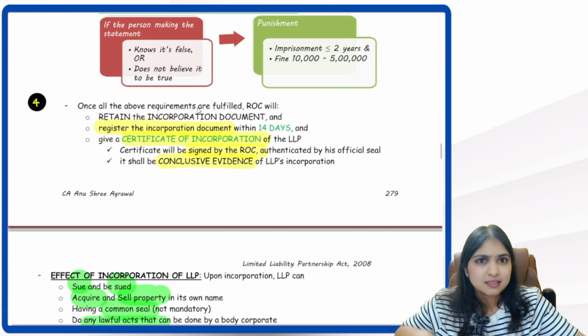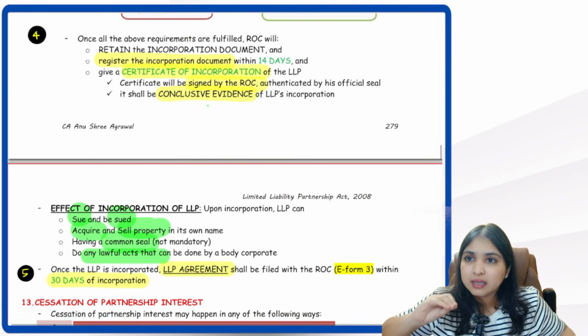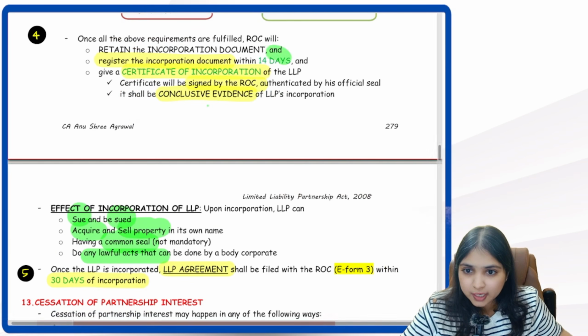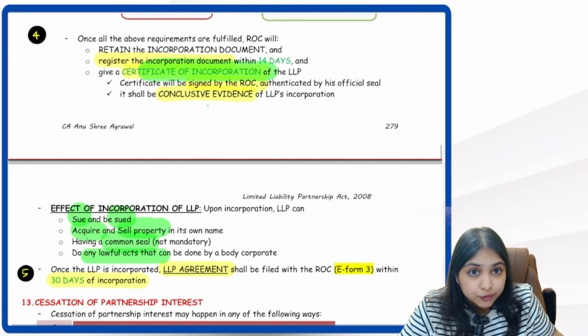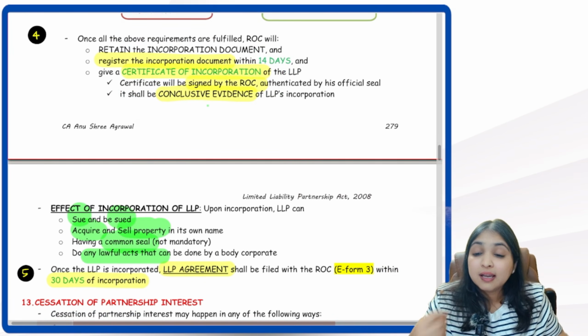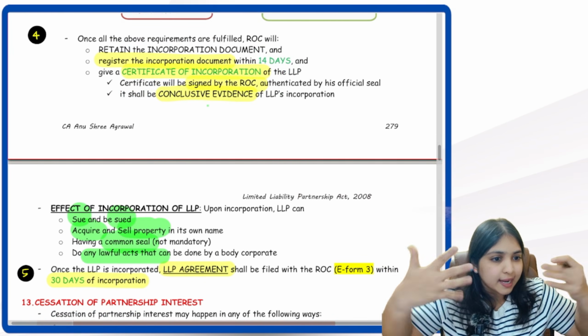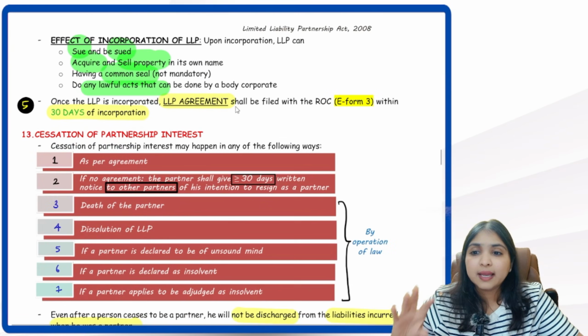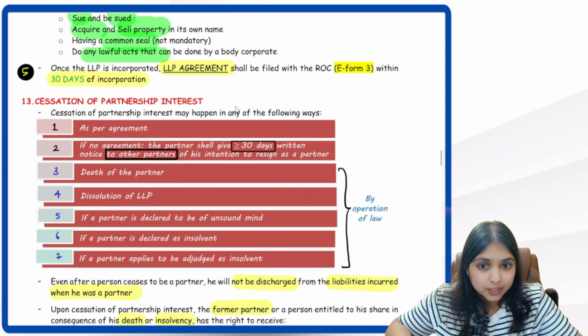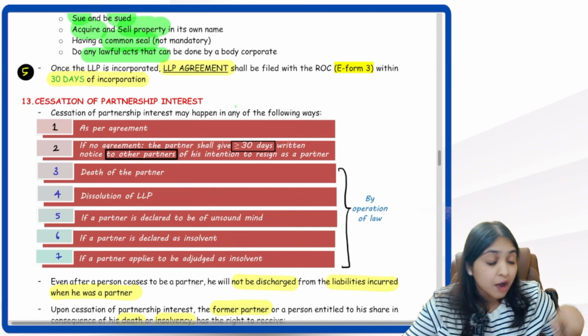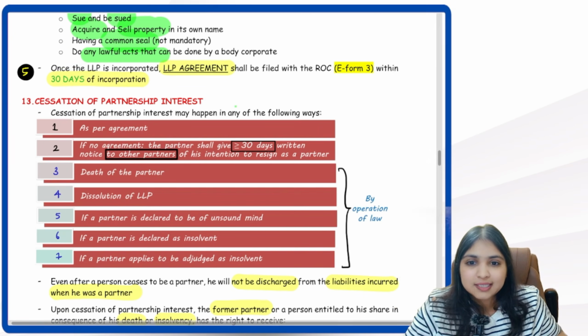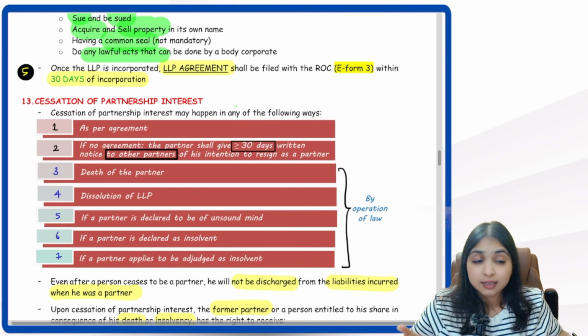Then once everything is filed, ROC will register the incorporation document within 14 days. ROC will give a certificate of incorporation signed by the ROC. It will be conclusive evidence that LLP has been incorporated. Then LLP agreement has to be filed with the ROC within 30 days. After incorporation, within 30 days, LLP agreement has to be filed with ROC in E-Form 3.